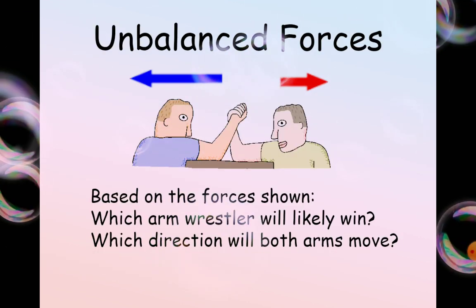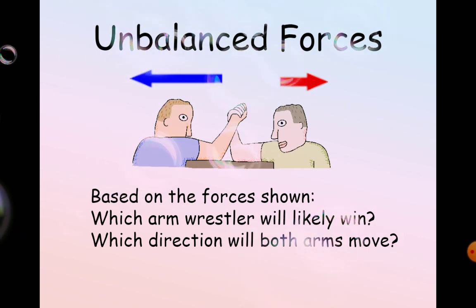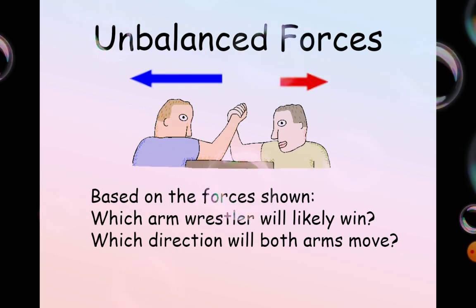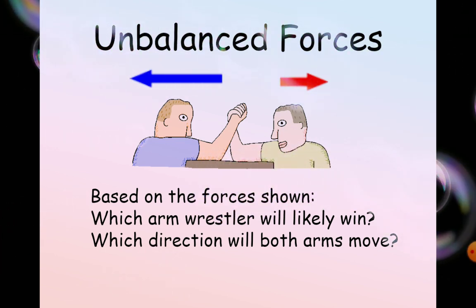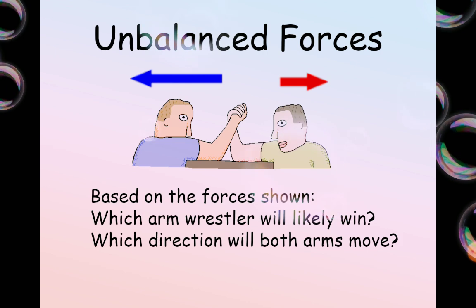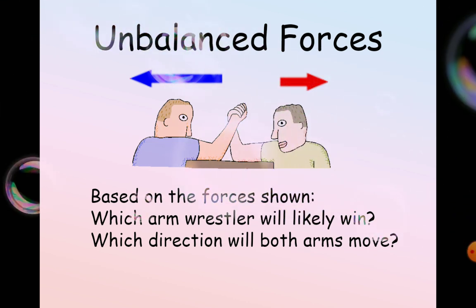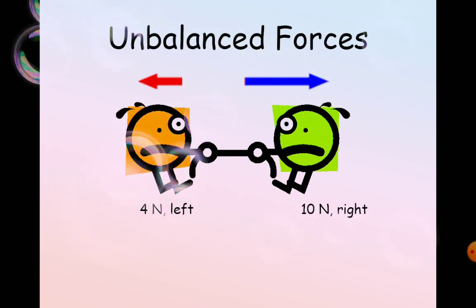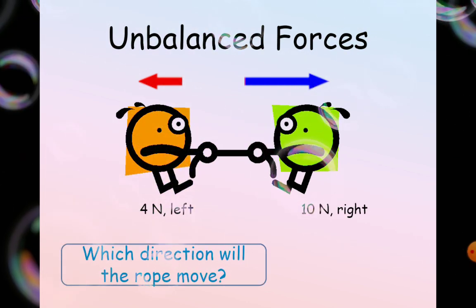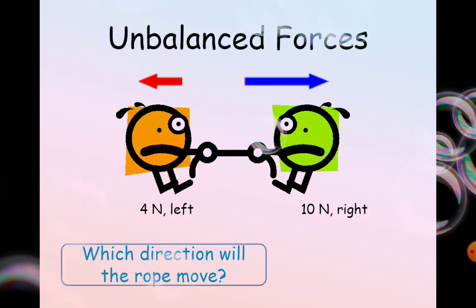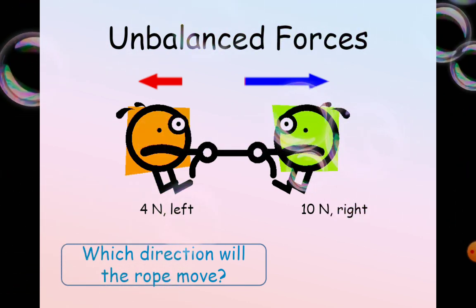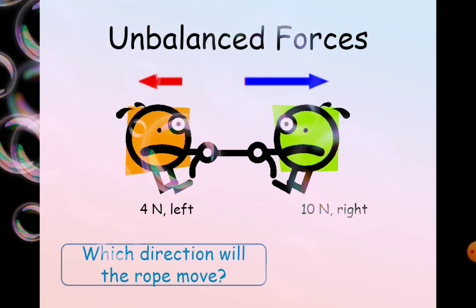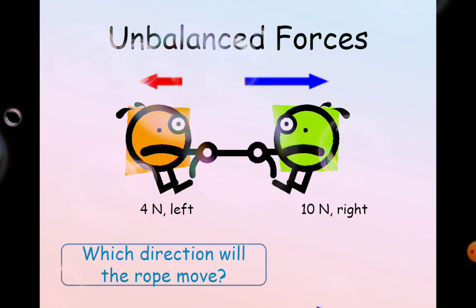That's simple. Now this is also an unbalanced forces question. Based on the forces shown, which arm wrestler will likely win? So from the arrows you can see that the blue one has a larger force compared to the green one. So of course he's going to win. Which direction will both arms move in? In his direction. For this question, they are pulling the rope. From one side the force is 4 newtons and from the other side it's 10 newtons. So it clearly shows that the 10 newton force is bigger, that is the right side. So the rope will move to the right side, the green part.